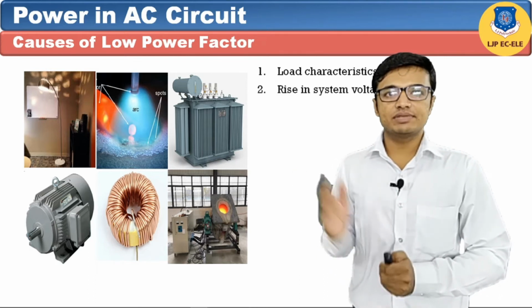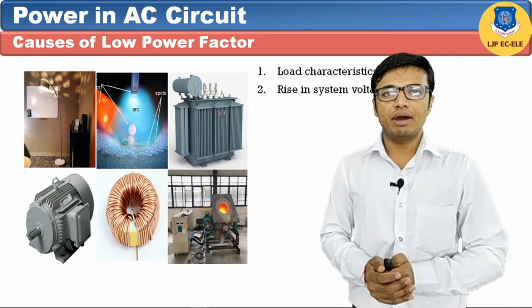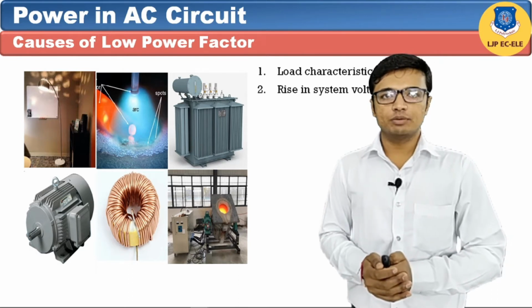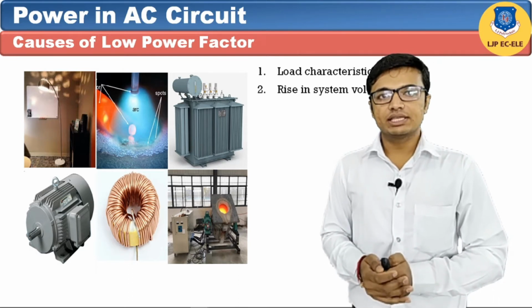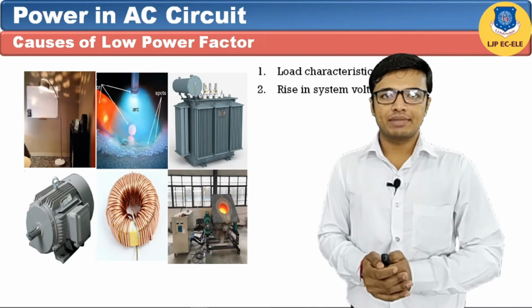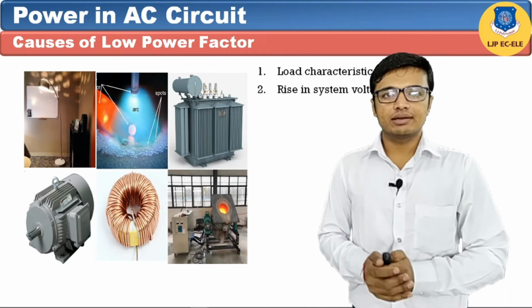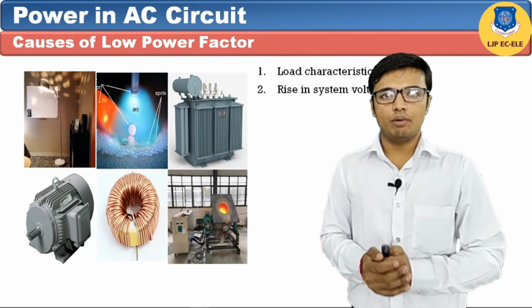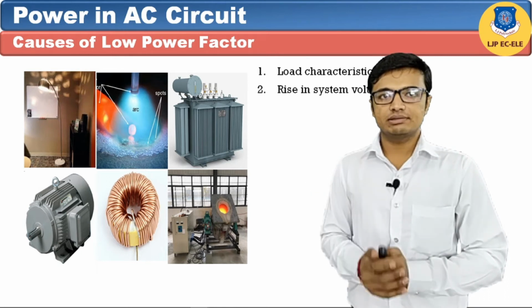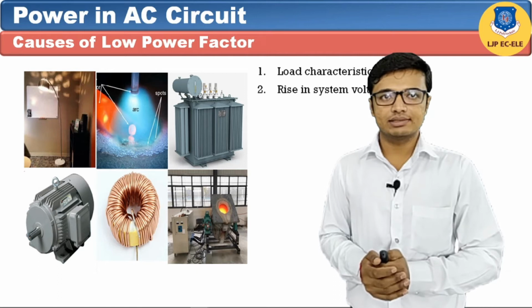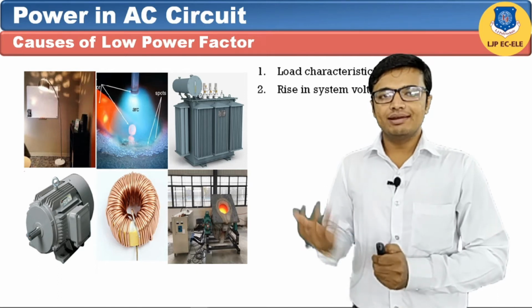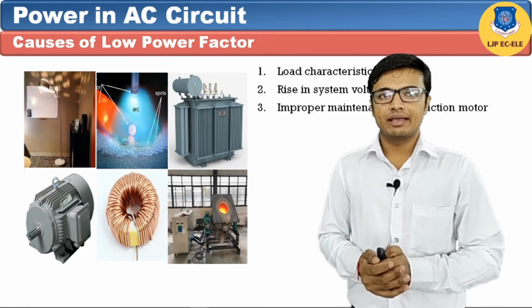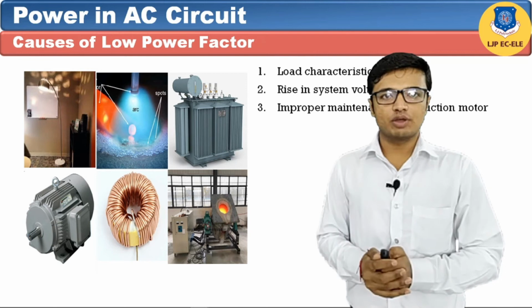The second reason is rise of system voltage. As per the active power equation, P = VI cos phi. If we make voltage the subject of this equation, we get V = P divided by I cos phi. At the same time we can say that power factor is inversely proportional to the supply voltage. It means if we increase the power factor, then the supply voltage will decrease. If we decrease the power factor, then the supply voltage will increase. So we can say that for any reason, if the supply voltage increases, then the power factor of the supply system will reduce.